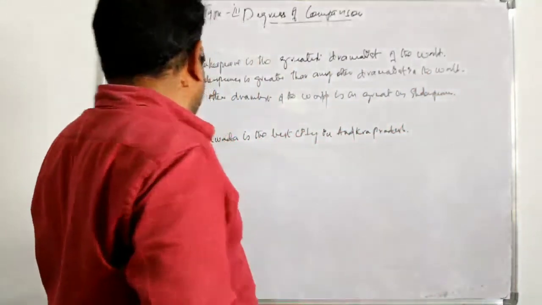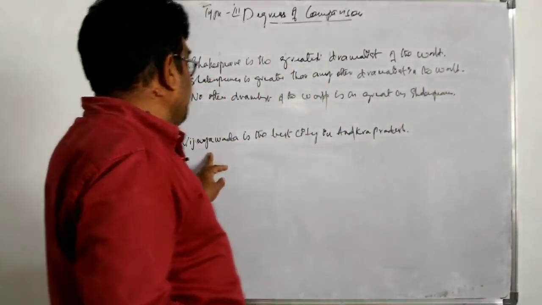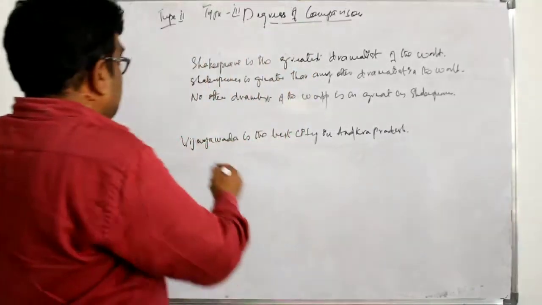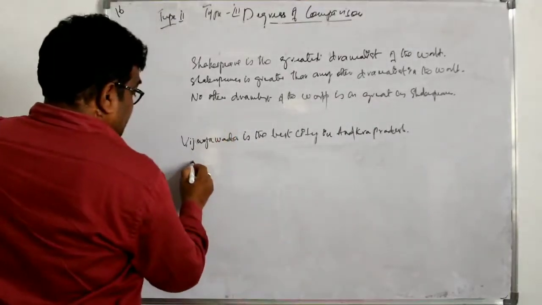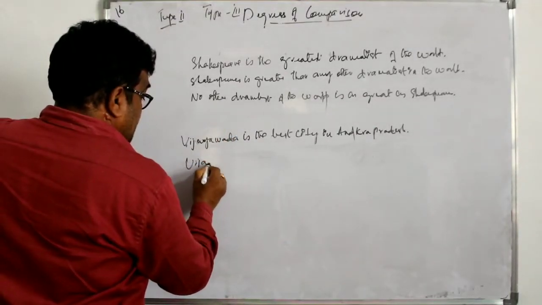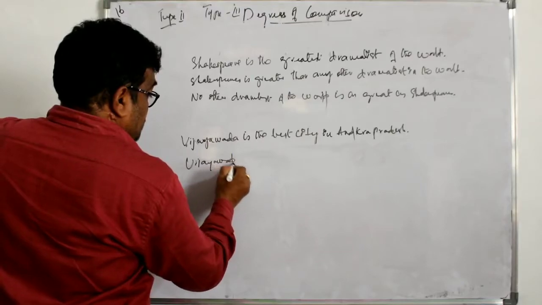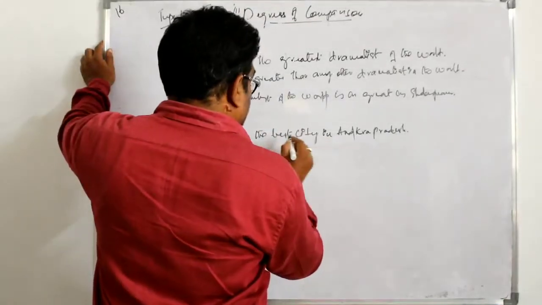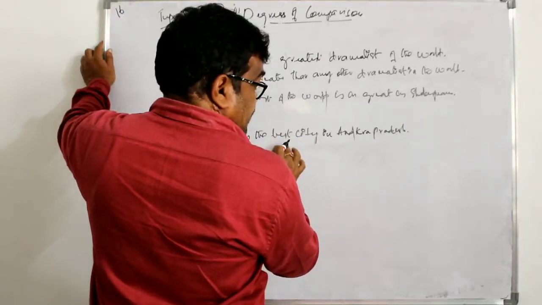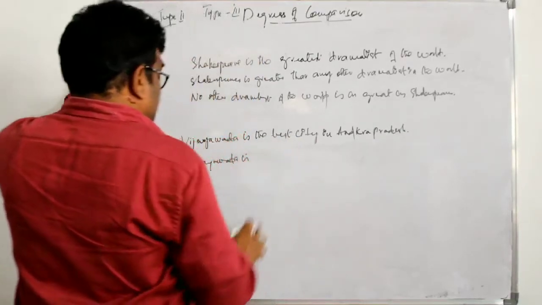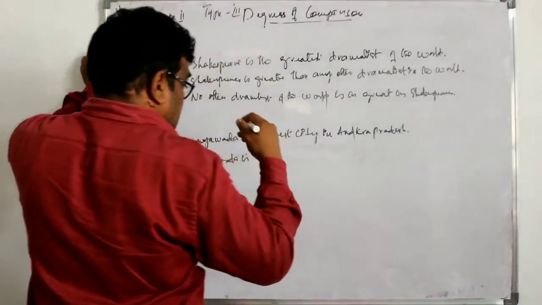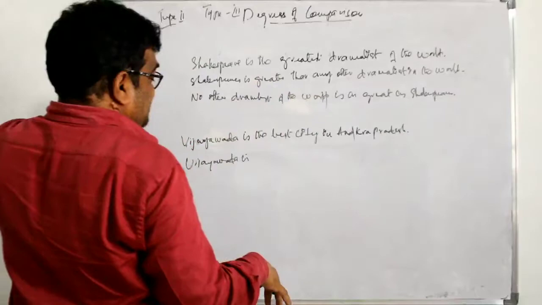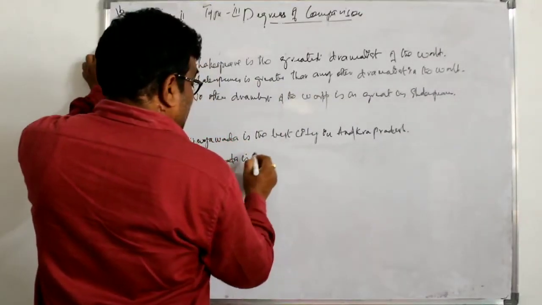Another example, please. We are coming to that another one. Vijayawada is the best city in Andhra Pradesh. Now change into comparative. Keep it intact: Vijayawada is better, no interchange. Sorry, it is in superlative, so we have to change into comparative, better.